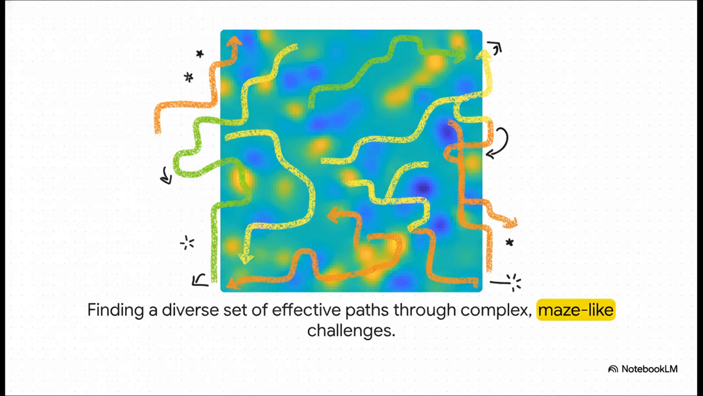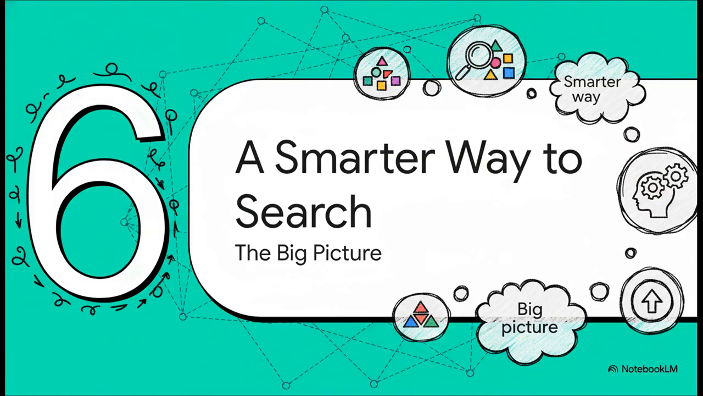And this just shows you how flexible it is. Here, we have a totally different problem, finding good paths through a complex maze. And again, the algorithm doesn't just give you back one single path. Nope, it discovers a whole portfolio of different, effective routes, each one representing a totally distinct strategy for solving the maze. So let's zoom out and wrap this up.